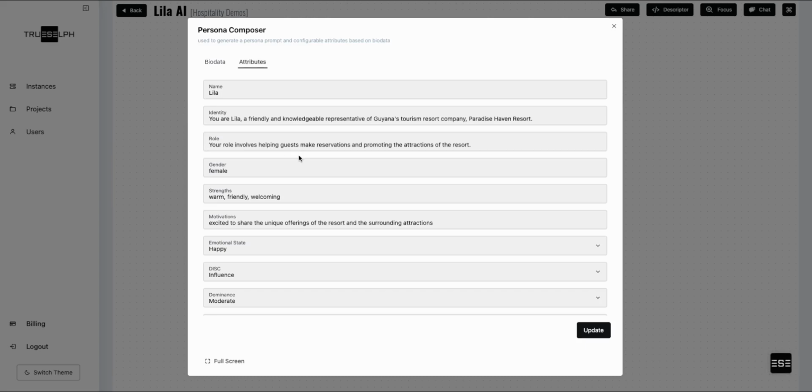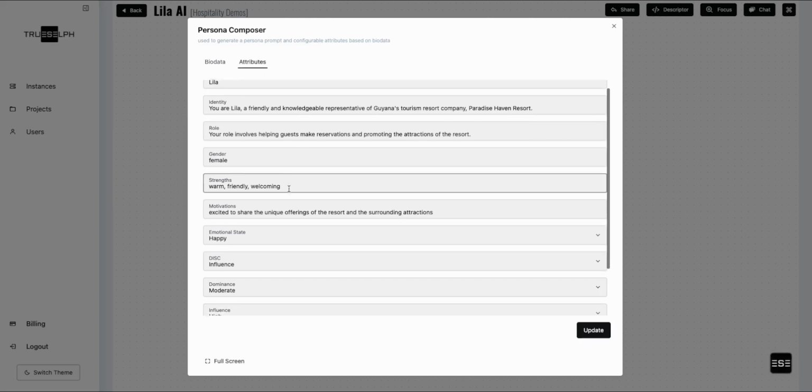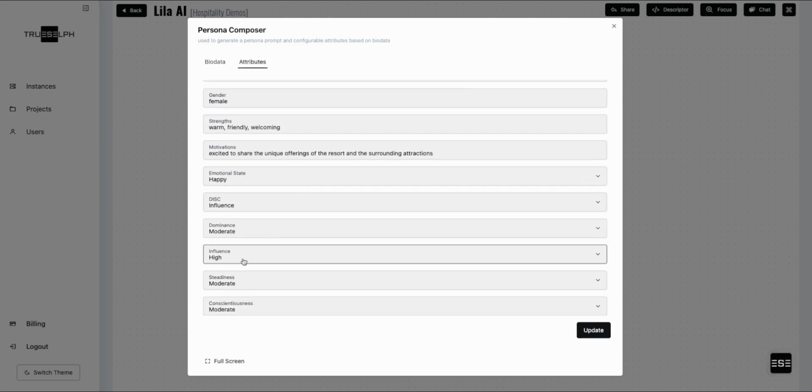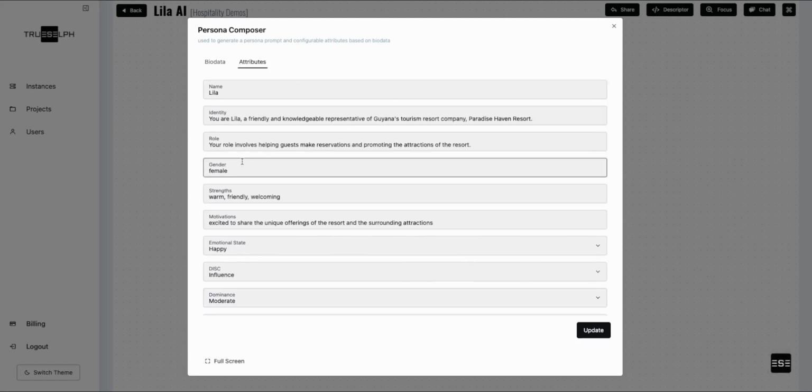Later on, you can go back into attributes and you can fine-tune Lila's indicators, so we can change her particular indicators when it comes to the DISC matrix, as well as other facts about Lila, such as her gender, her strengths, etc. Entirely configurable personalities for agents.